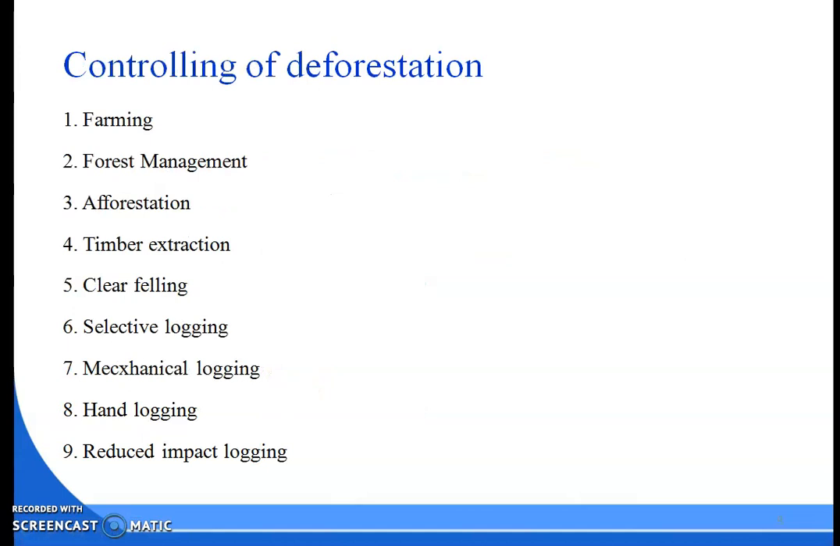Next is the controlling of deforestation. In this topic, we also need to know how to control deforestation. There are various methods to control deforestation. First is farming, second is forest management, third is afforestation, fourth is timber extraction, fifth is clear felling, then selective logging, mechanical logging, hand logging, reduced impact logging. So these are the ways of controlling deforestation.